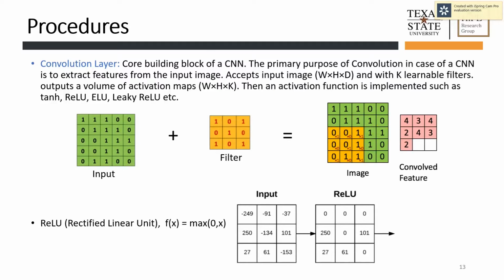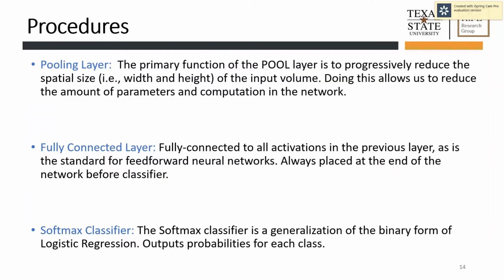Here it can be shown that the ReLU activation function just accepts positive values, and whenever it gets a negative value, it replaces it with 0. There are various activation functions. In this paper, I have used ReLU activation functions and also ELU activation functions for different experiments. The primary function of the pooling layer is to progressively reduce the spatial size of the input volume. Doing this allows us to reduce the amount of parameters and computations.